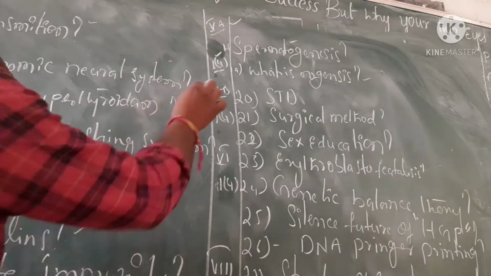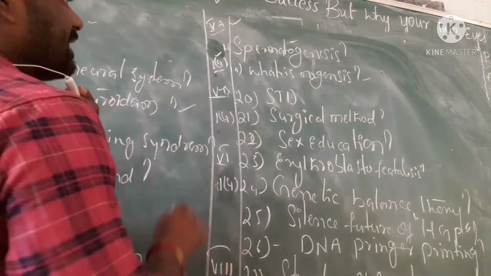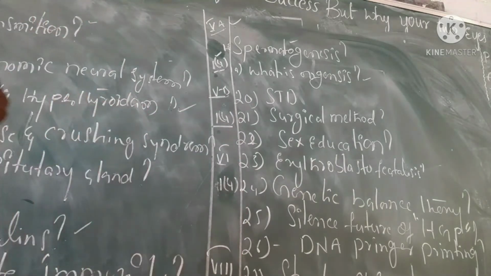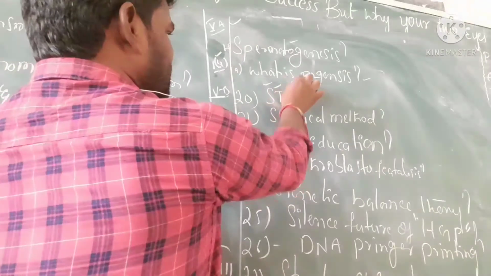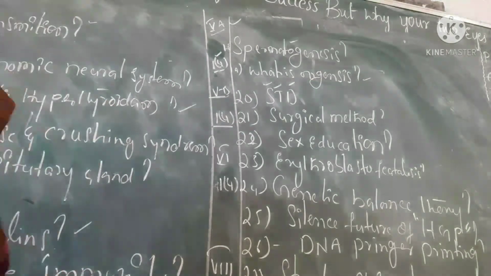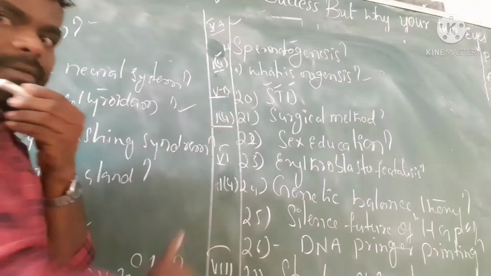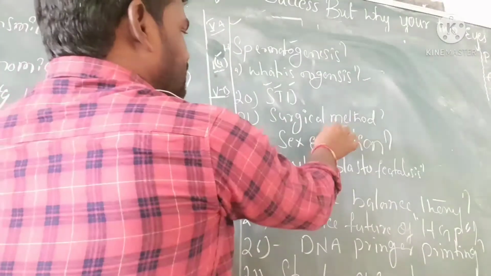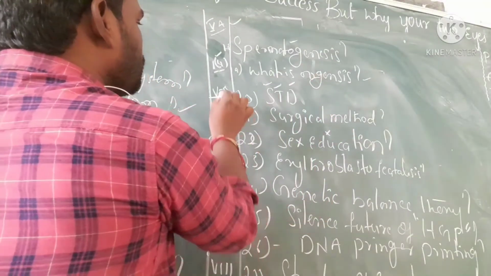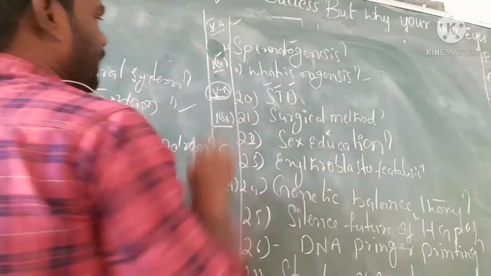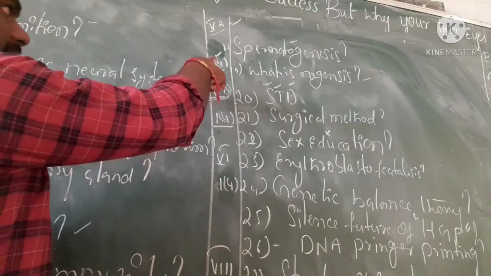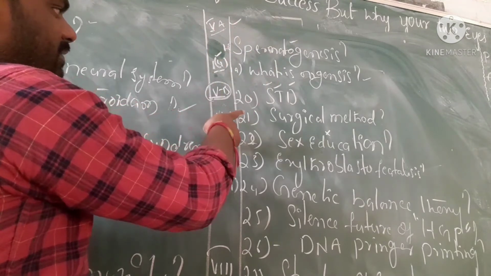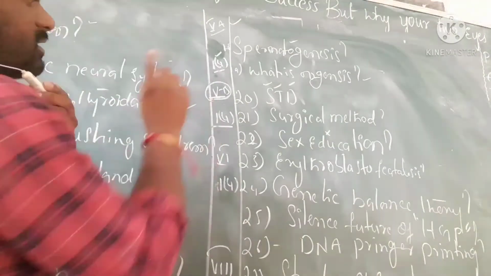Next, 5B has only 1 question given by the blueprint, for 4 marks. STDs, sexually transmitted diseases, are the most important, and surgical methods are also important, as well as sex education. These are the 3 important questions in 5B. So 5A gives 1 question and 5B gives 1 question in the blueprint, that is 2 questions.